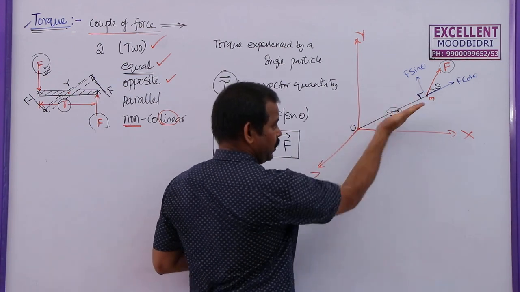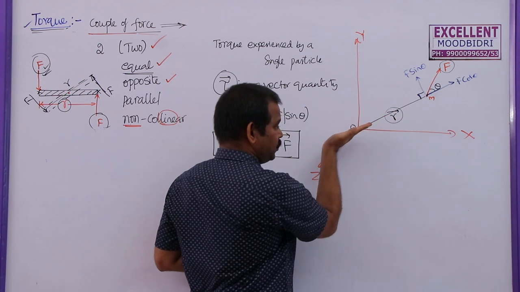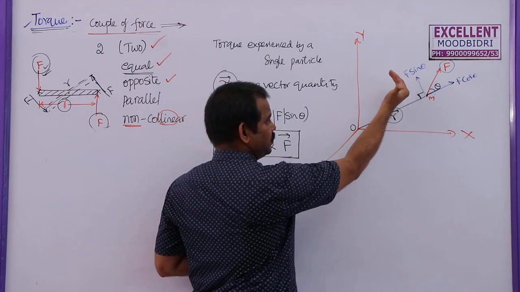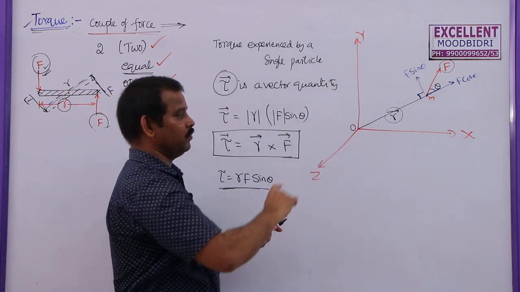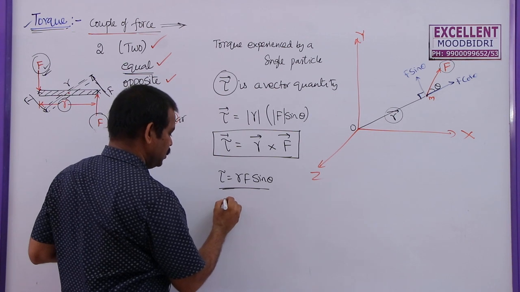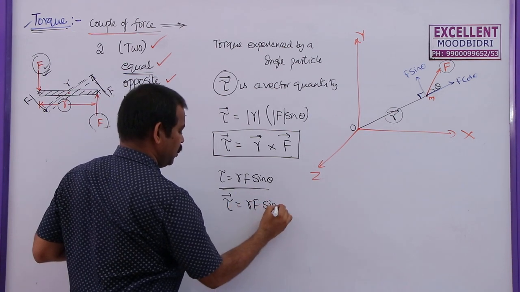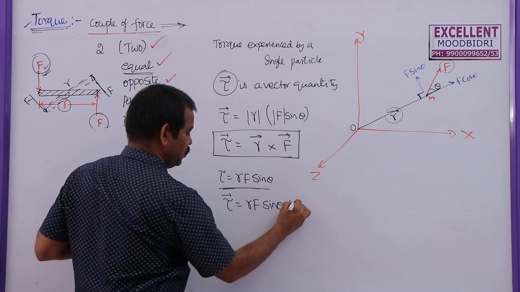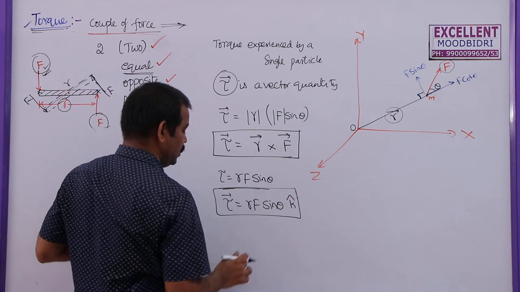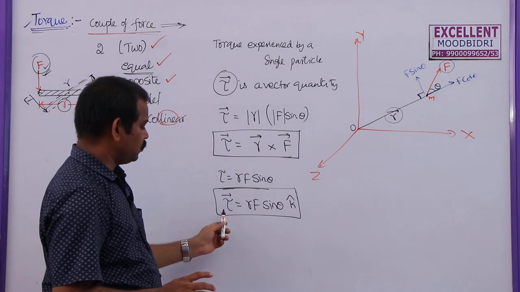So this is R. I am using the right hand palm rule. I keep the palm in the direction of the first vector and the second vector F sin theta in this direction, and the torque will be along the z axis. So what I am going to write here is tau bar is equal to R into F sin theta into K cap. This is how you can find the direction of the torque acting on this one. This is one method of finding torque.